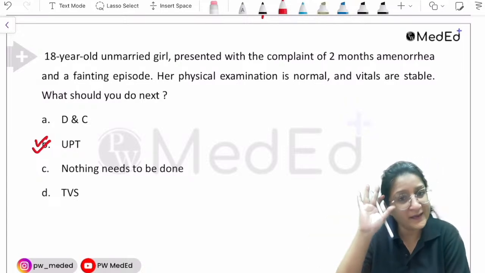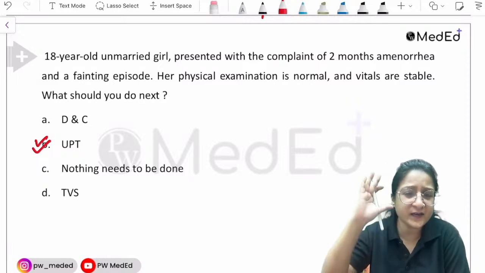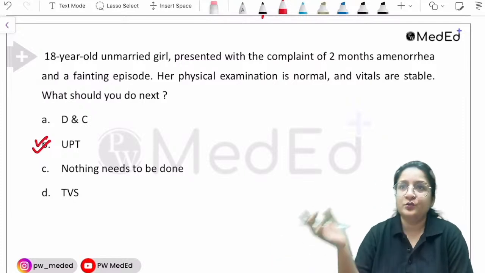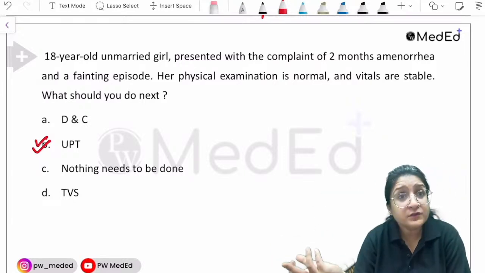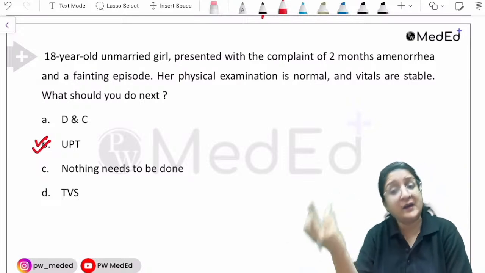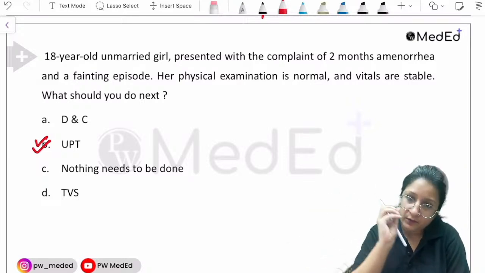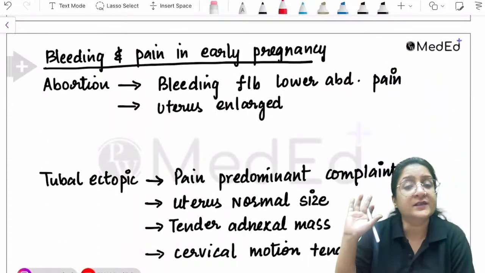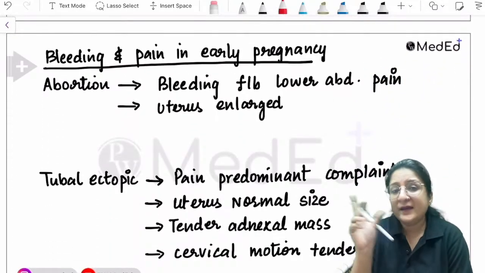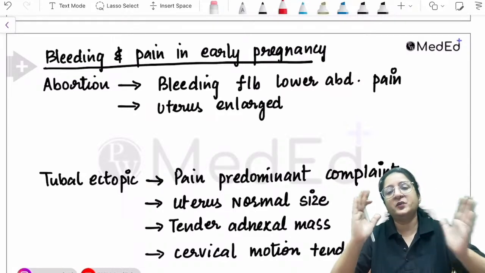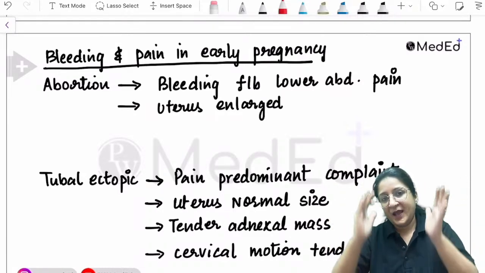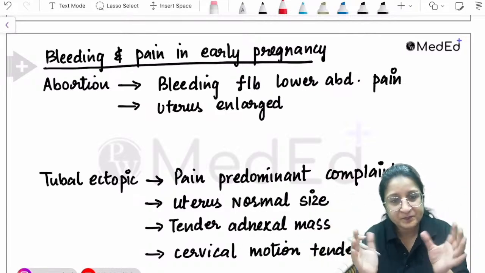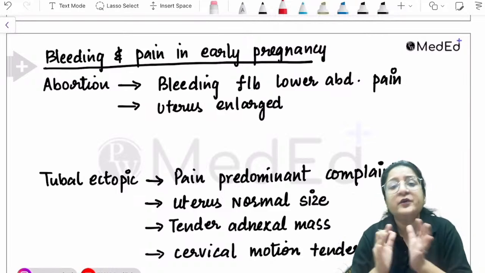Any reproductive age group female with amenorrhea, she could have amenorrhea with pain, amenorrhea with bleeding, amenorrhea with pain and bleeding, whatever. Do a urine pregnancy test. Think of the possibility of a pregnancy related complication. So, bleeding and pain in early pregnancy. The moment you see a situation where there is a period of amenorrhea mentioned and there is bleeding plus minus pain, whatever be the symptom triad, think about abortion, think about tubal ectopic.